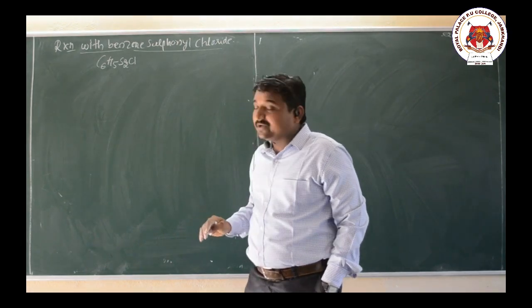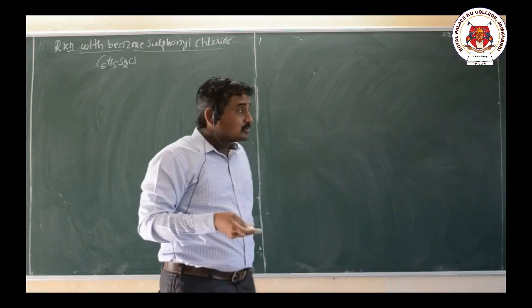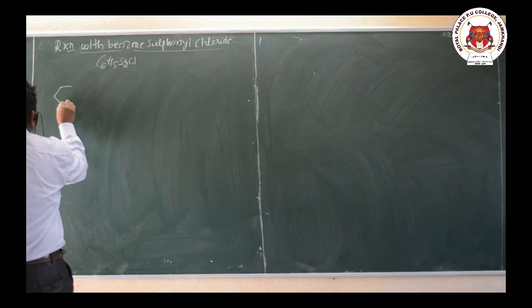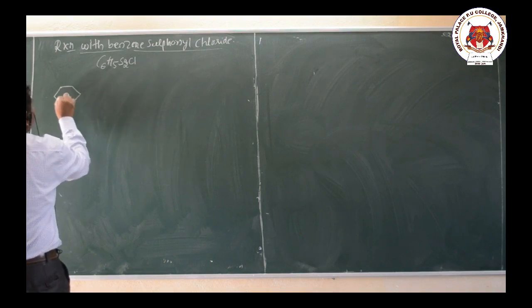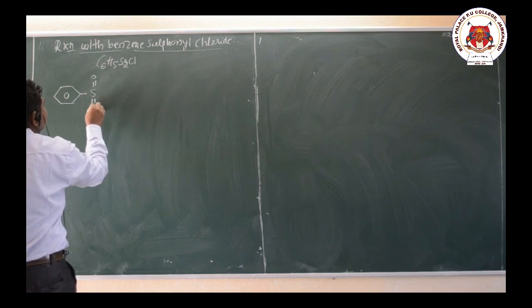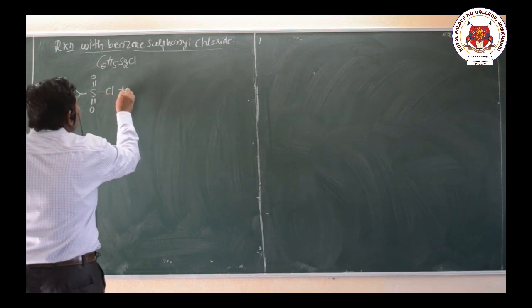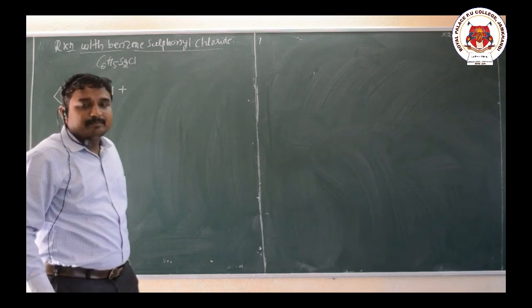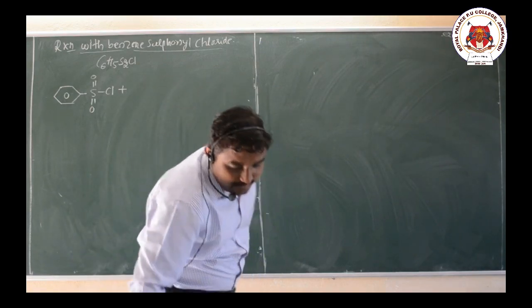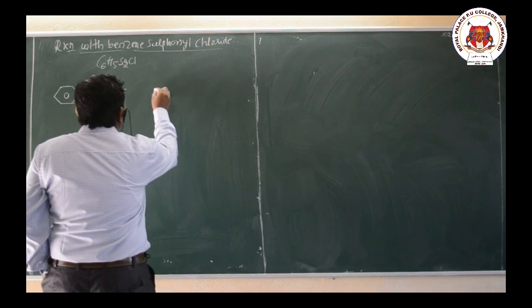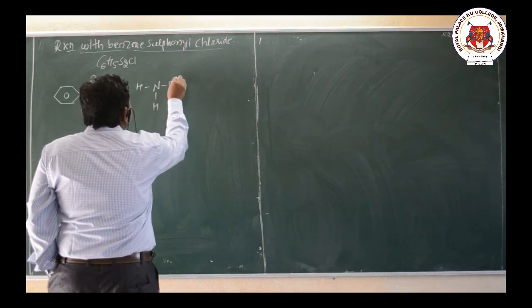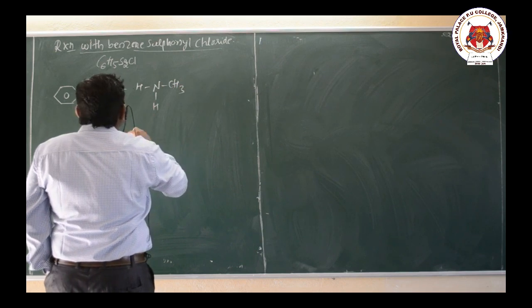So let us take one example. When benzene sulfonyl chloride, C6H5SO2Cl, reacts with a primary amine, take the example methylamine, NH2CH3. So here what happens?